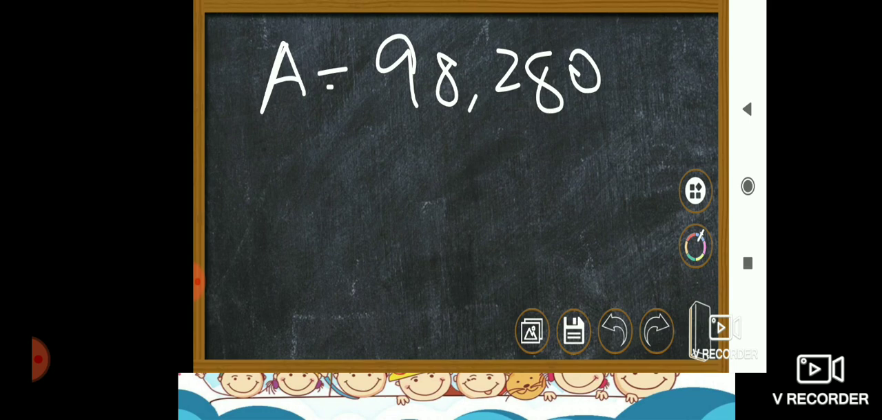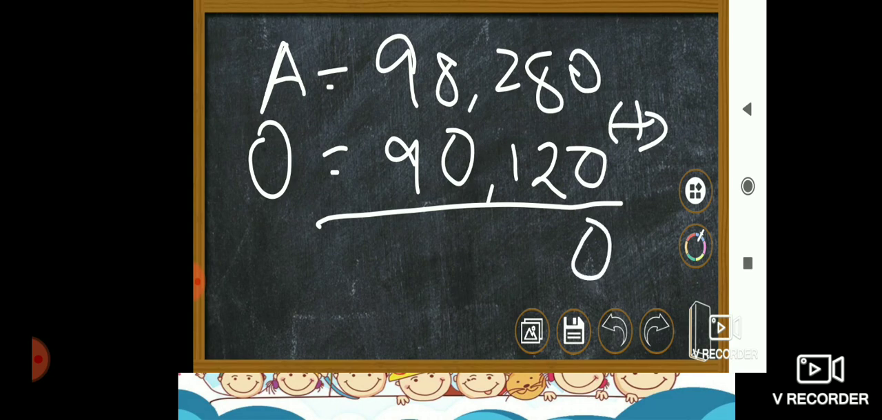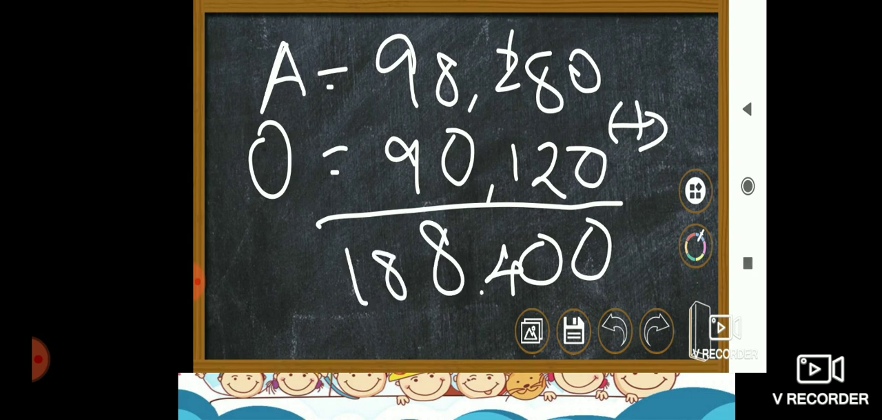What is the cost of 3004 kg of oranges? That is 90,120. You have to add these two numbers to get the final answer. So 10, 3, 4, 8, 18. So Raman got 1,88,400 rupees for selling apples and oranges together. That's all children, this is your C question.